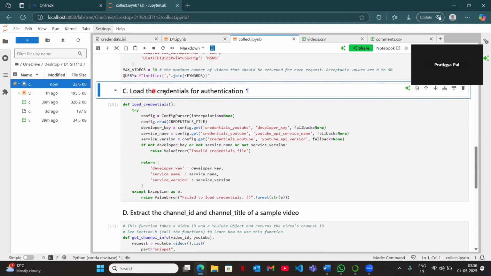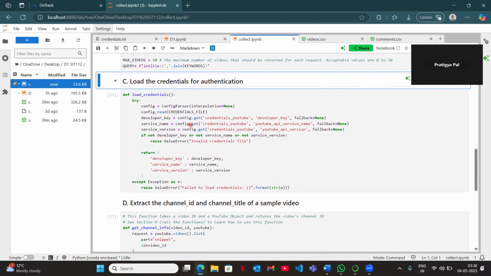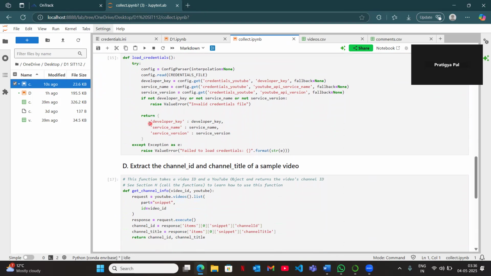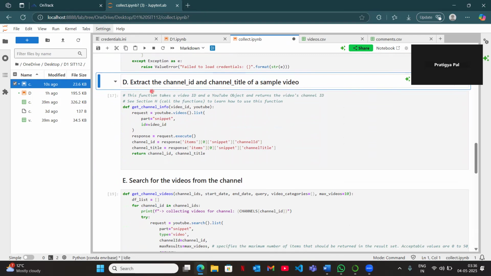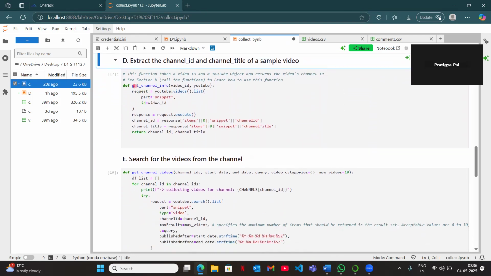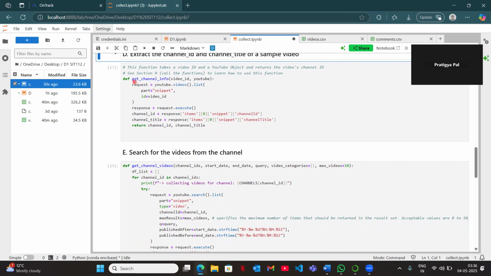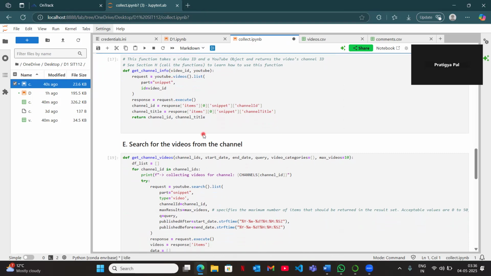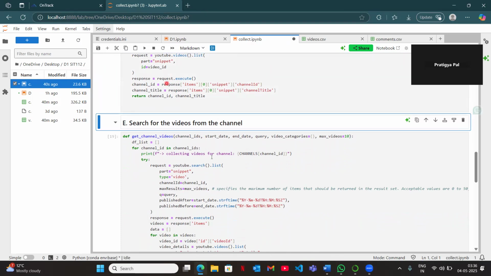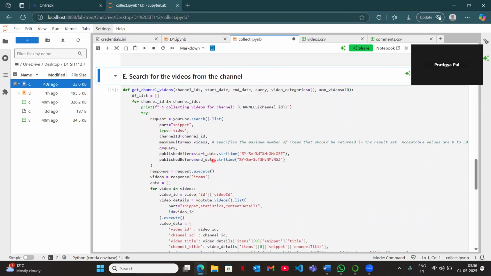And then the next step was to load the credential for authentication. Here we can find the functions such as load credentials, and then the developer key is assigned here. I'll just run this. The next step was to extract the channel ID and channel title of the sample video. So this part comes under the data cleaning and preparation. So I have run the commands to get the channel info to extract all the required videos that we need to analyze.